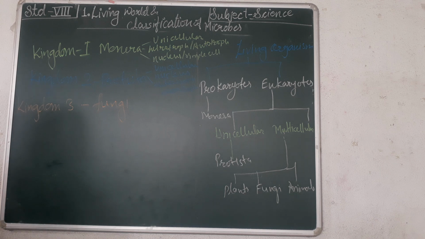Amoeba and paramecium are examples of heterotrophs. Okay, these are some characteristics of the Protista. Now let's study the third kingdom, kingdom Fungi.